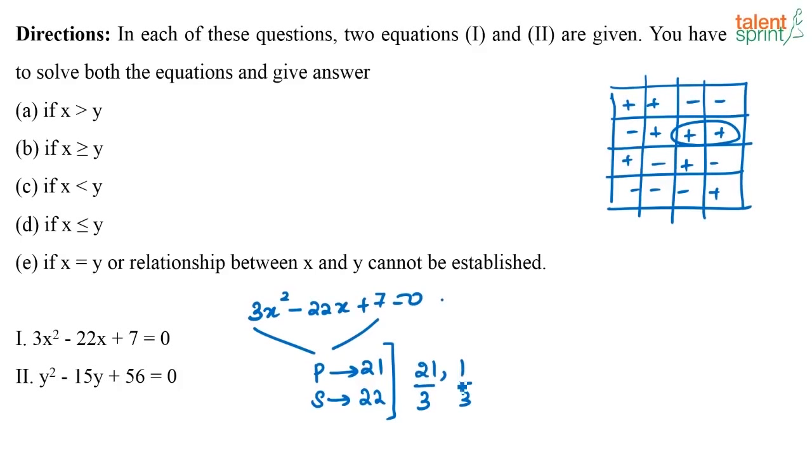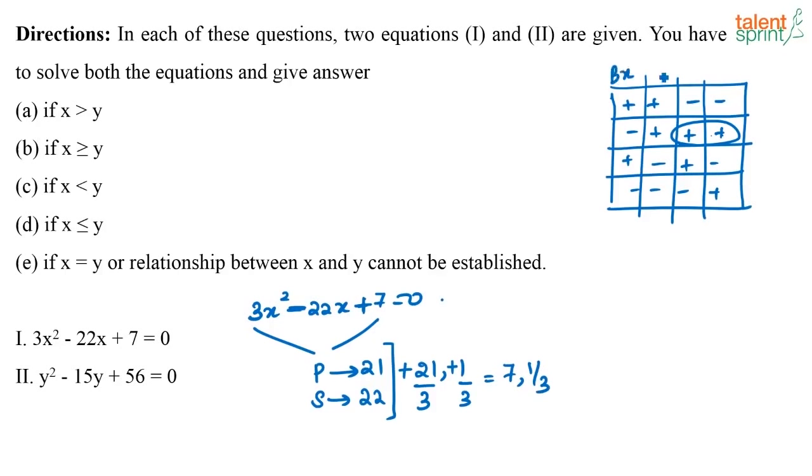What will be the sign of the roots? The sign of the roots, I get it from the sign table, right? If the symbol before bx is negative and the symbol before c is positive, then both the roots are going to be positive. So the roots that I am looking at are 21 by 3 and 1 by 3, that is nothing but 7 and 1 by 3.